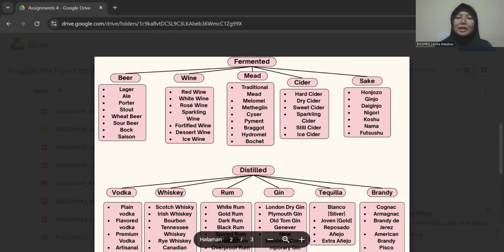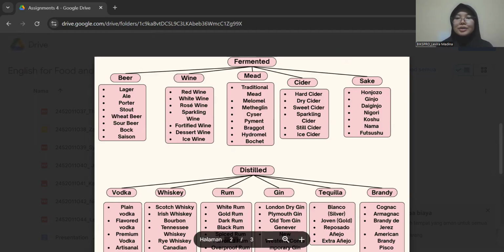For example, a cidery variant still cider. So for the last is ice cider. Ice cider is made from apple juice concentrated by freezing, resulting in a sweet dessert-style cider. For example, a Domaine Pinnacle Ice Cider, which comes from Canada.